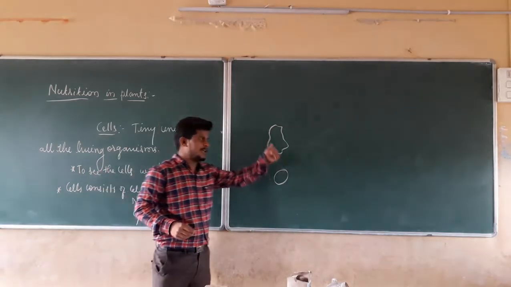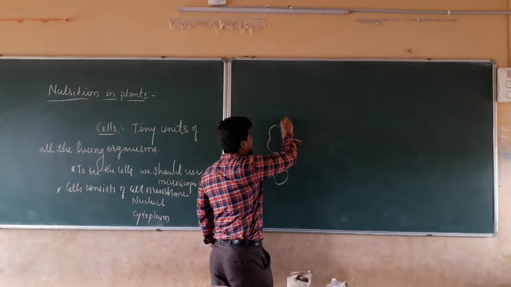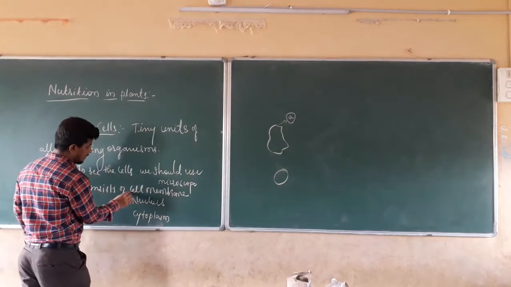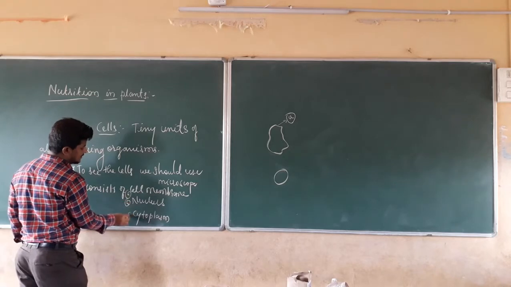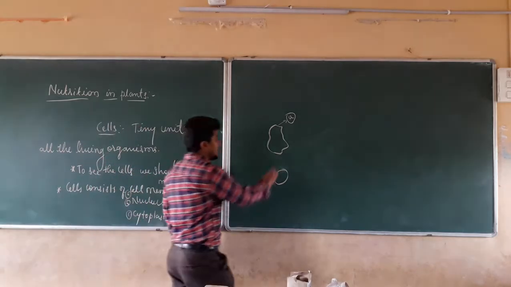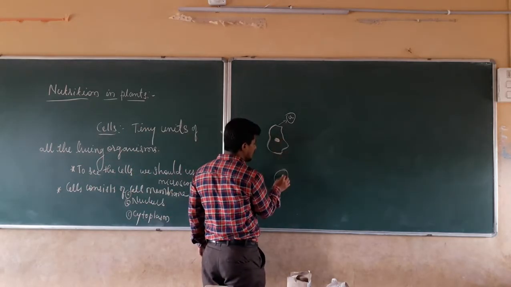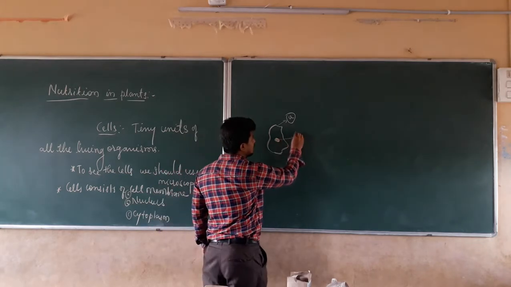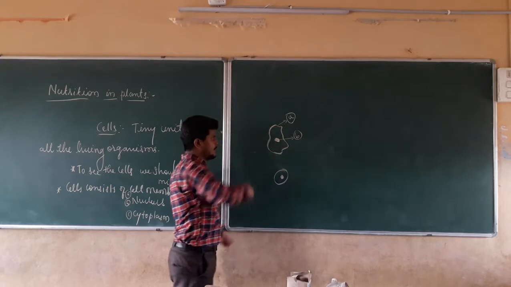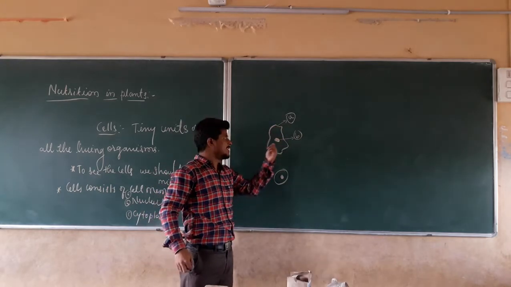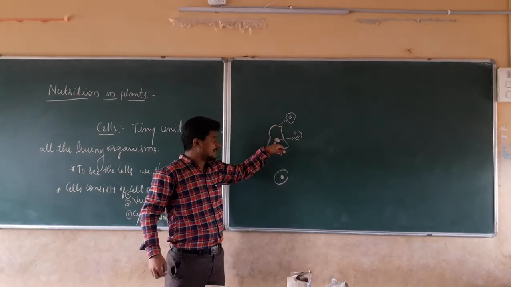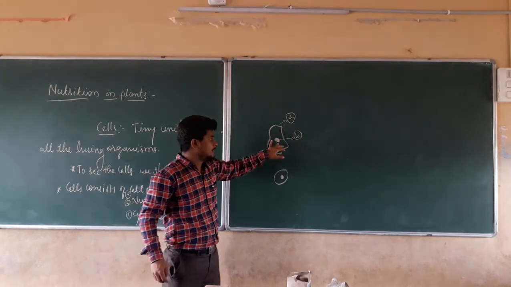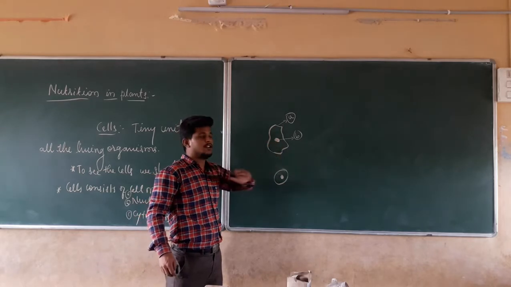The structure can be like this, and A will be the cell membrane, the outer surface. B will be the nucleus. C will be the cytoplasm. And this one, the center one, the dot, is option B, that is nothing but the nucleus. The outer surface, the covering of the cell, is the cell membrane. The center point, which is like this, is known as the nucleus, and it is the major reason that a cell is going to have life.